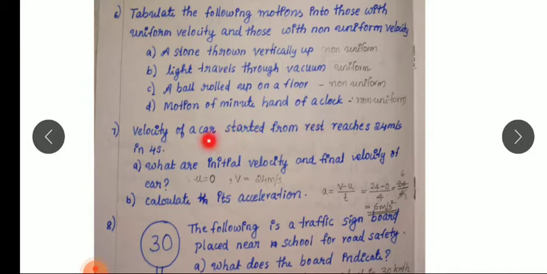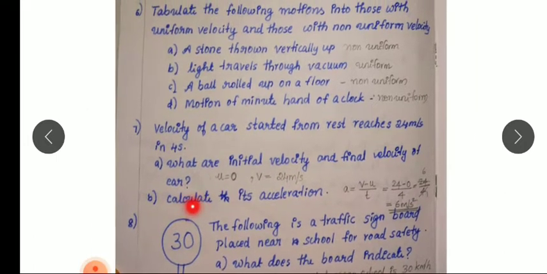So whenever a body starts from rest, its initial velocity is taken as 0. So U represents initial velocity, so it is 0. And its final velocity is how much? 24 meter per second. So V is equal to 24 meter per second. That is final velocity.